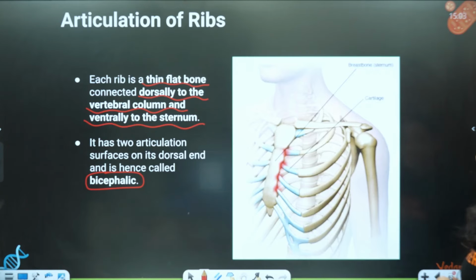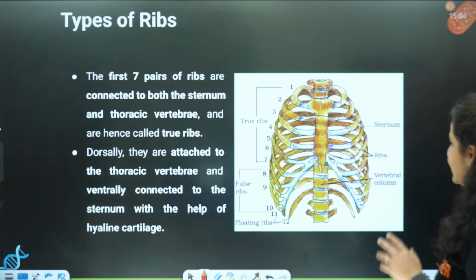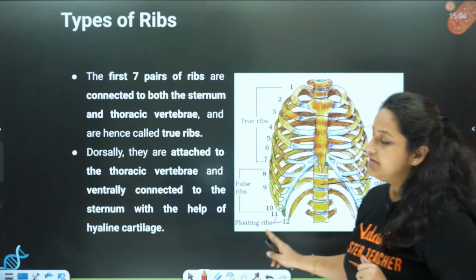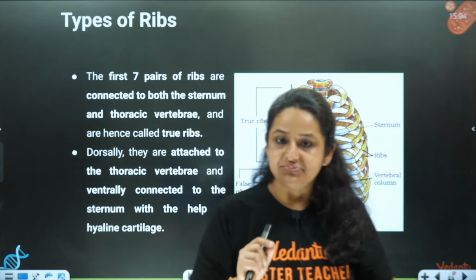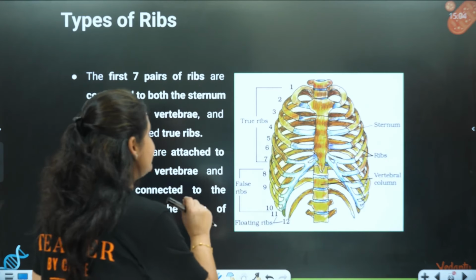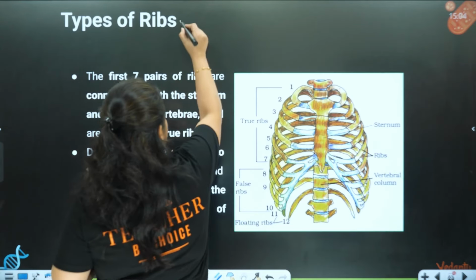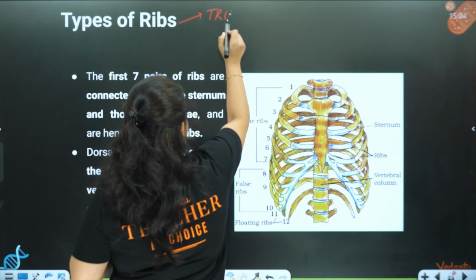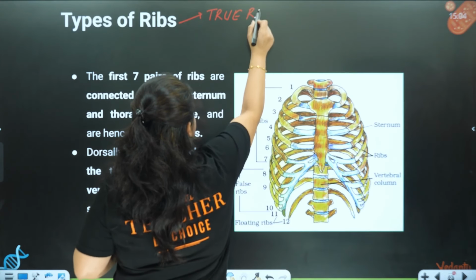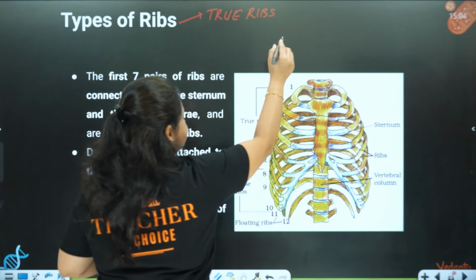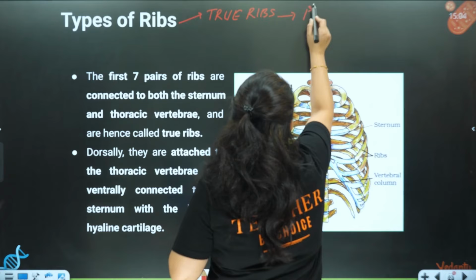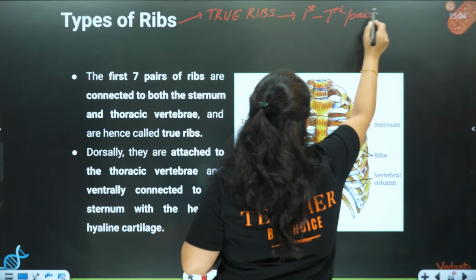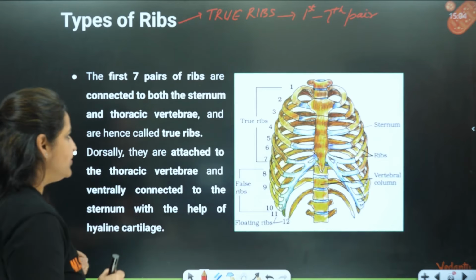So now let's see the ribs. Let's talk about the ribs. You can see over here the first 7 pair of ribs. How many types of ribs are there? There are 3 types of ribs. One is called the true ribs. What are the true ribs? The first to 7th pair of ribs. The first 7 pairs are called the true ribs.